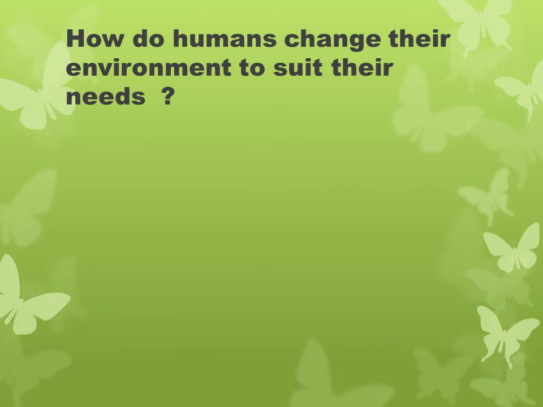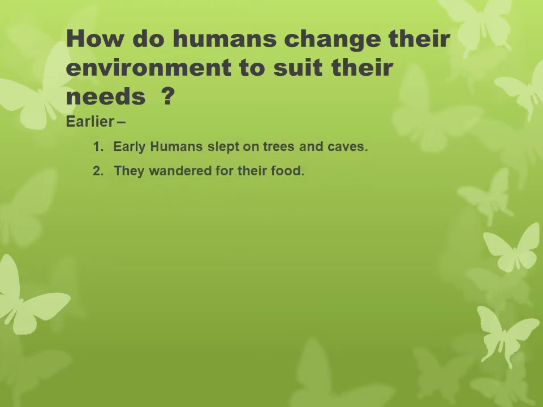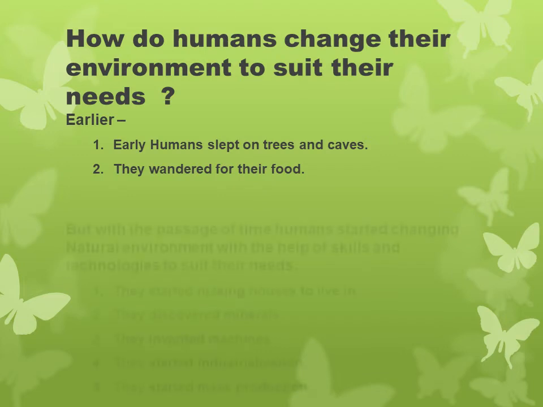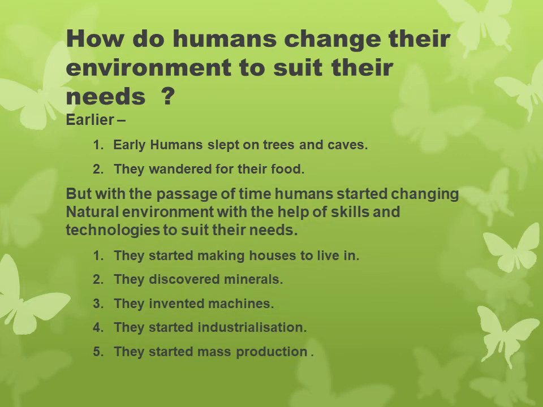Just now we have discussed how people make changes in their shelter, food, clothing. Now we will discuss how humans change their environment to suit their needs. Earlier, early humans slept on trees and caves. They wandered for their food and other needs.